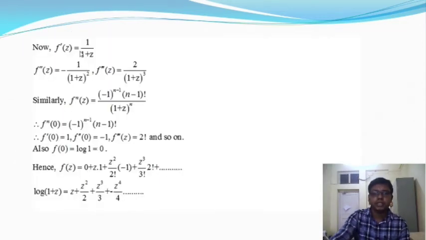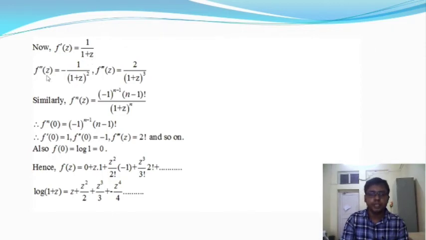Now we differentiate the given function log of 1 plus z with respect to z, and it gives f dash z is equal to 1 by 1 plus z. This is the standard formula for the derivative of log of 1 plus z.